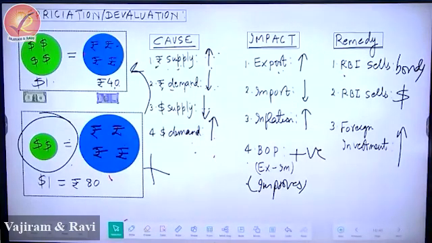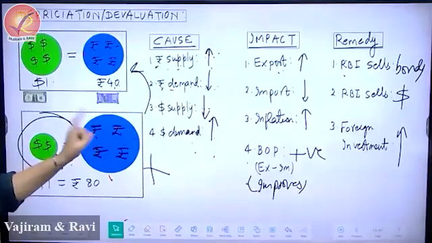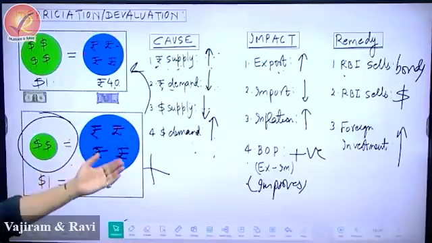Third, please write: decline in supply of dollars. Did you notice that we did not write decline in money supply of dollars? You use the word money supply only for rupee, because we are talking from India's perspective.